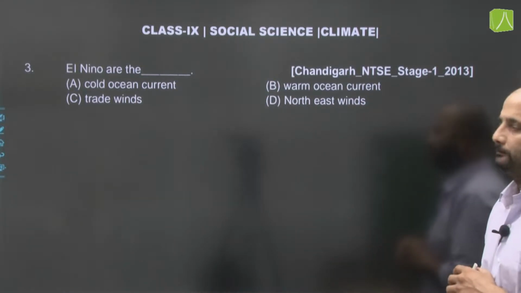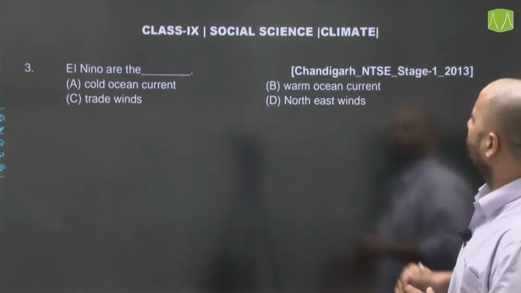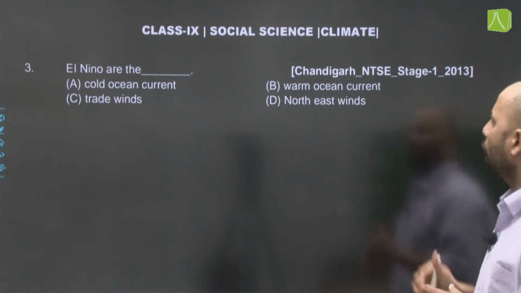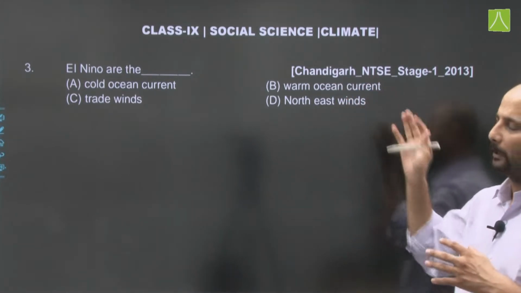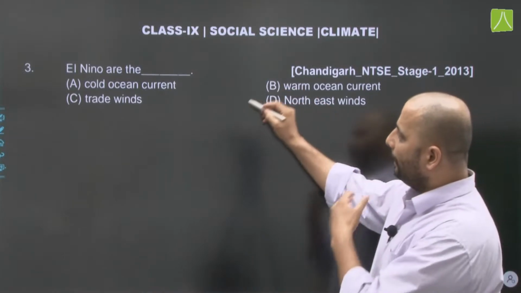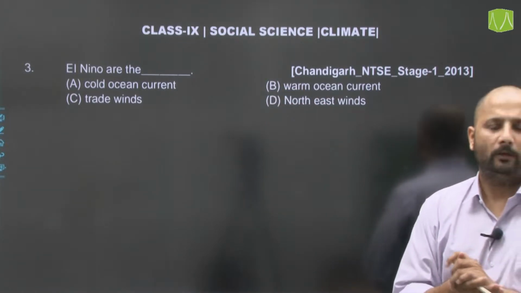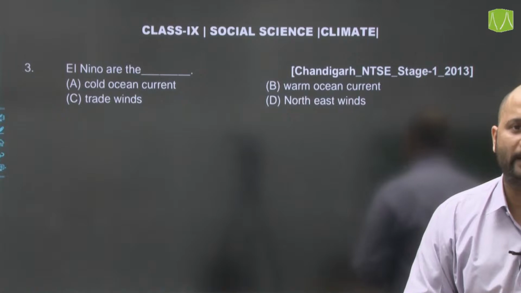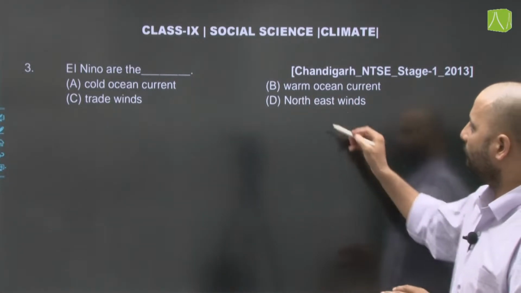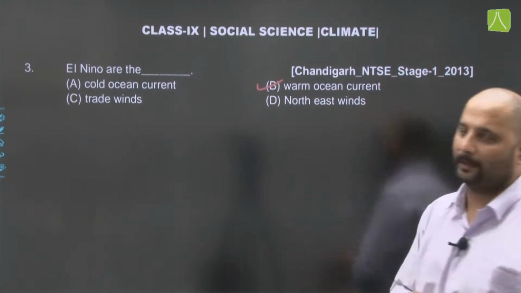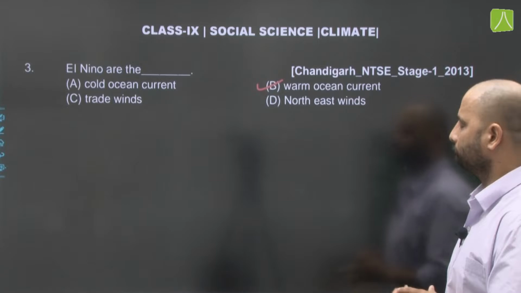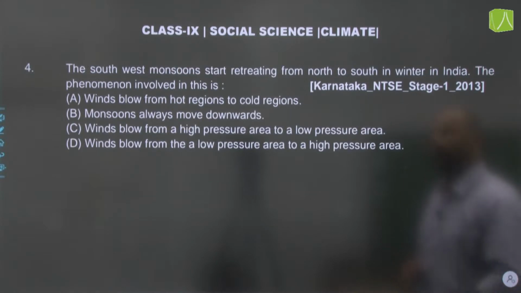El Nino Adi. Now, El Nino, options given are cold ocean current, warm ocean current, trade winds and northeastern winds. This question was again from Chandigarh NTSE stage 1 2013. Now, the correct answer is, El Nino is a temporary change in the cold Peruvian current which flows through the coast of Peru, and it is replaced by a warm ocean current. So, option number B would be the correct answer here, that is El Nino Adi, warm ocean current. Moving on to our next question.